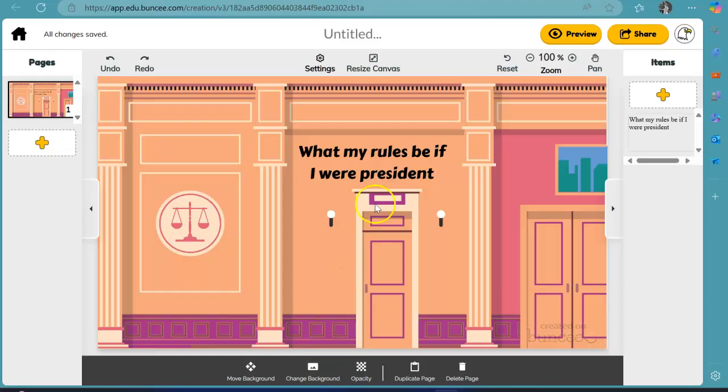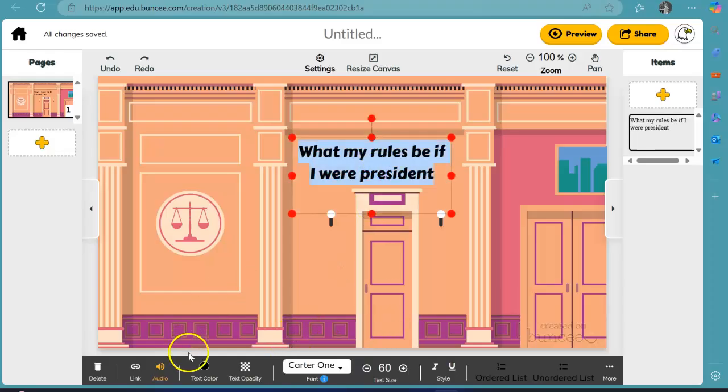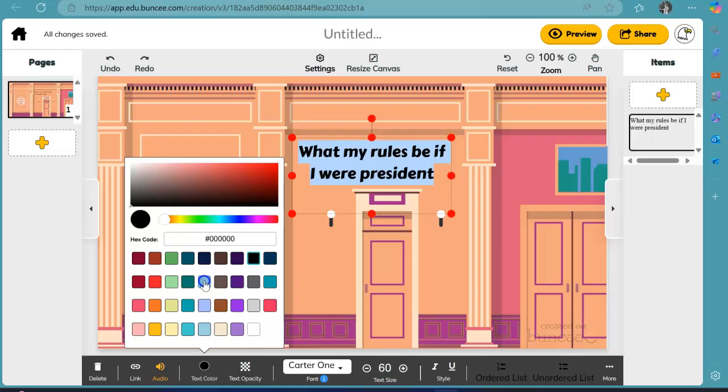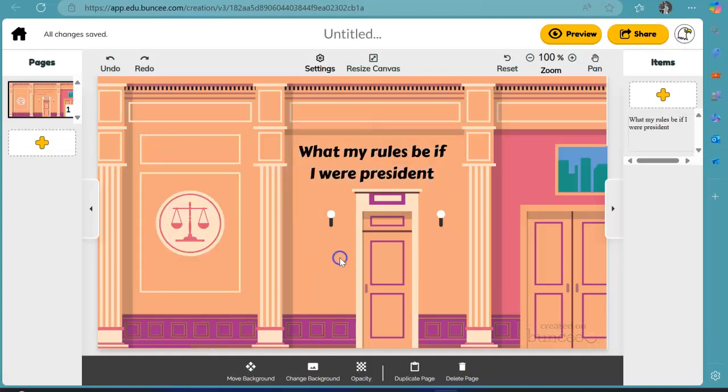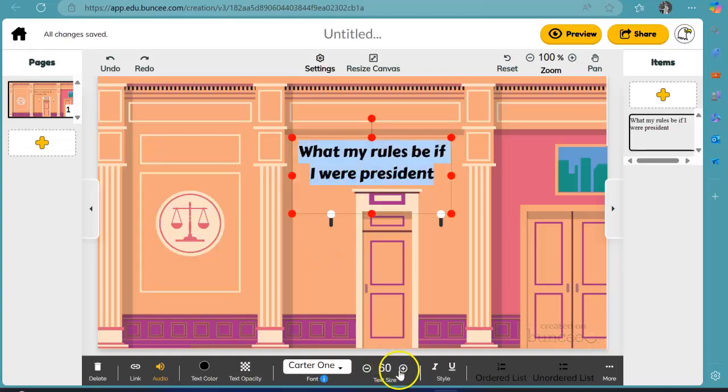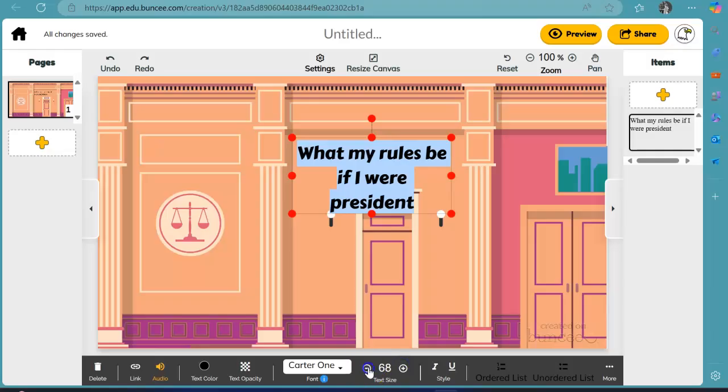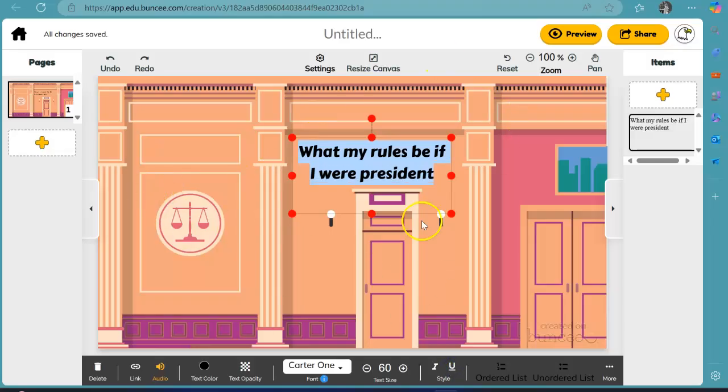Over here you can also change the text color. Say if I want it blue, it'll turn blue, or pink. We're just going to go ahead and keep it black. You can also change the text size right here, however you want it. You can italicize it if you want. You can underline it if you want. Whatever you want to do. This will be your main title.